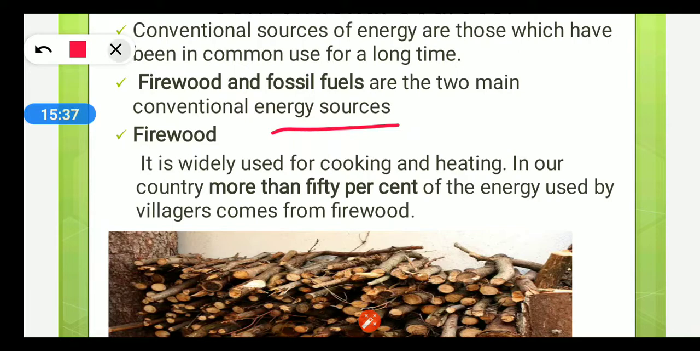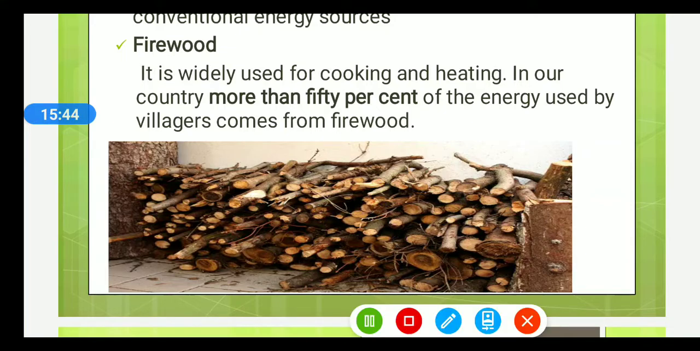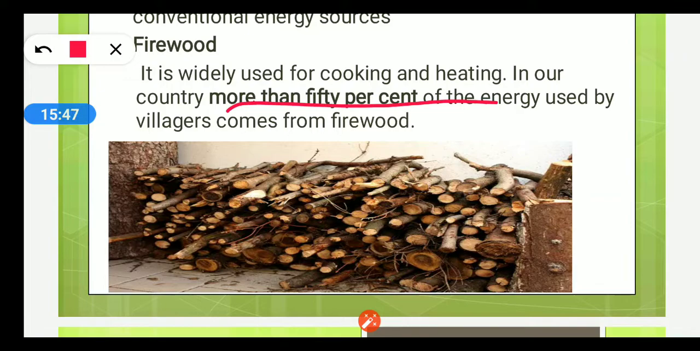Firewood, as you can see here in the figure, is widely used for cooking and heating in our country. More than 50% of the energy used by the villagers comes from firewood. Children, this firewood is nothing but the chopped wood of all the dry trees which have almost dried or which are about to die. Some are even wood of healthy trees. It is not good for us in any way because it causes deforestation, which is a big imbalance in the ecosystem.